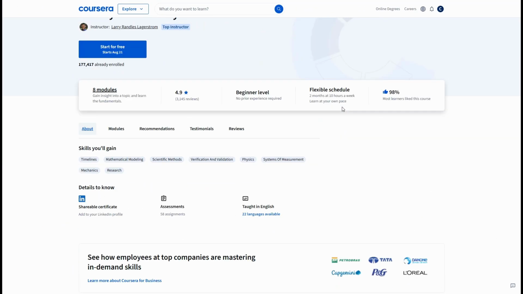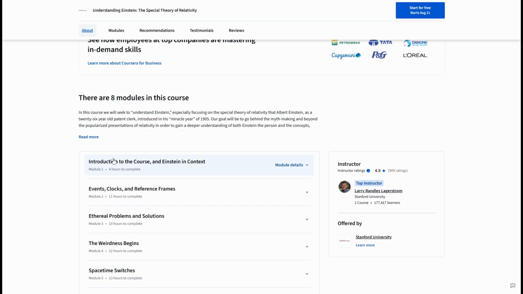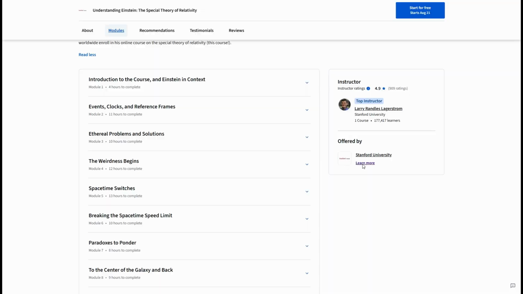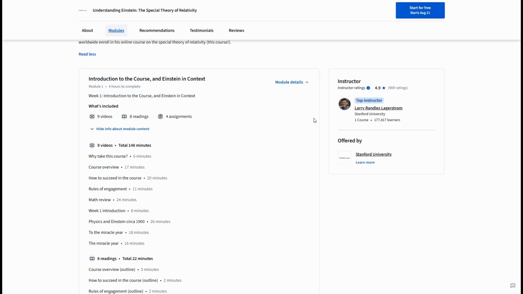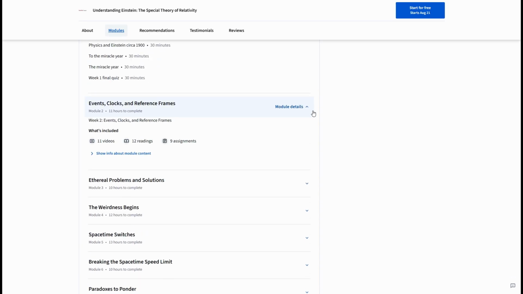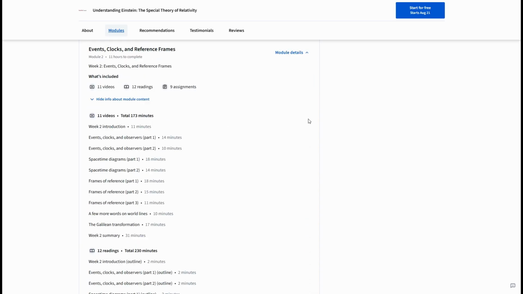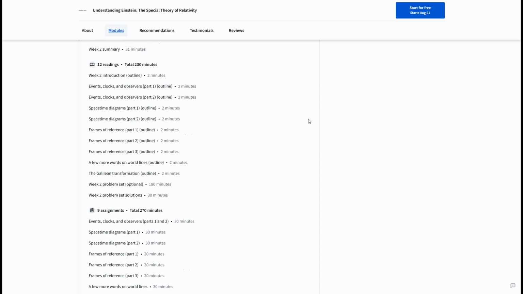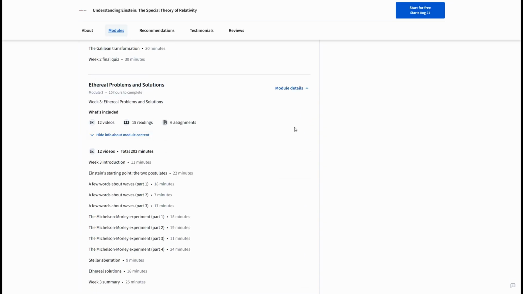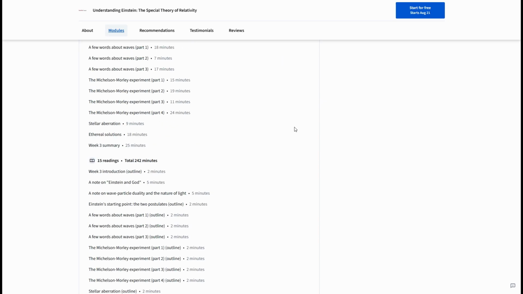2. Understanding Einstein, the Special Theory of Relativity, Stanford University. Led by a Stanford historian of science, this course rebuilds Einstein's 1905 insight from first principles: simultaneity, the constancy of the speed of light, and the relativity of time and length. You will derive Lorentz transformations and see how they repair contradictions between Newtonian mechanics and electromagnetism.